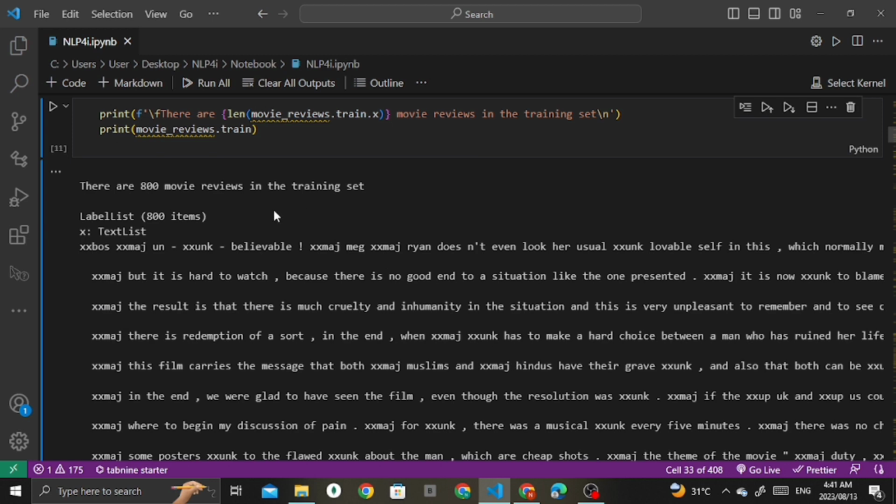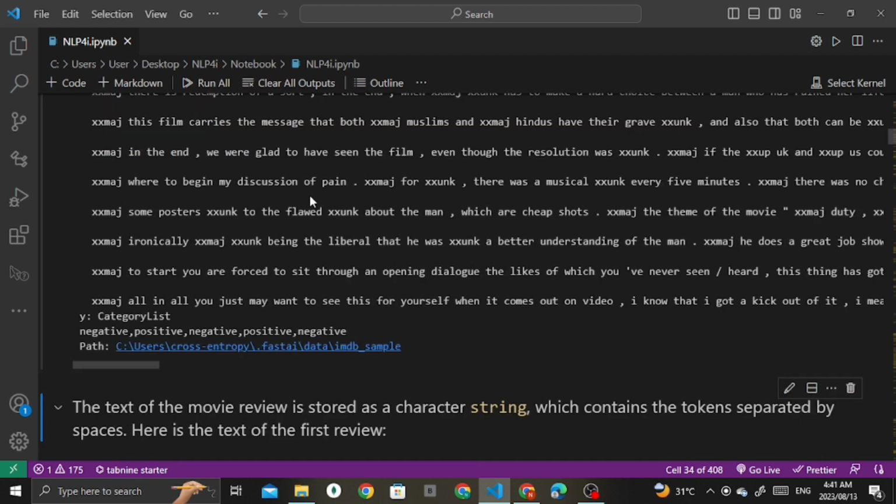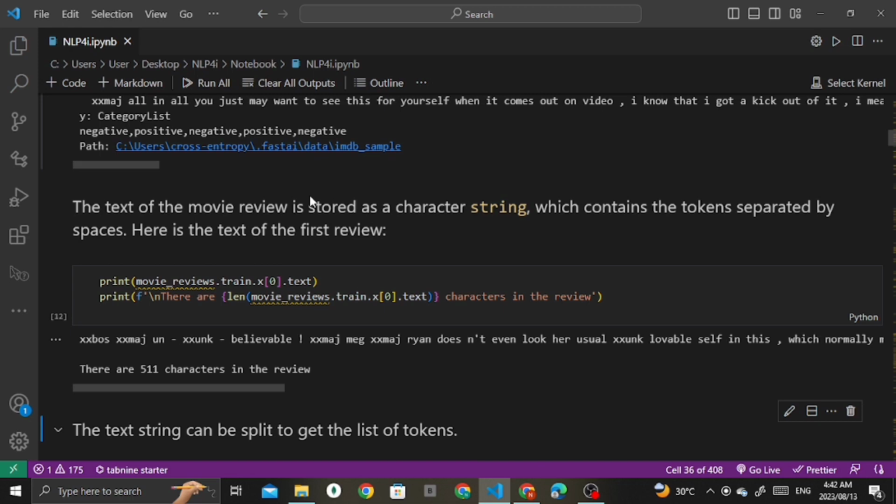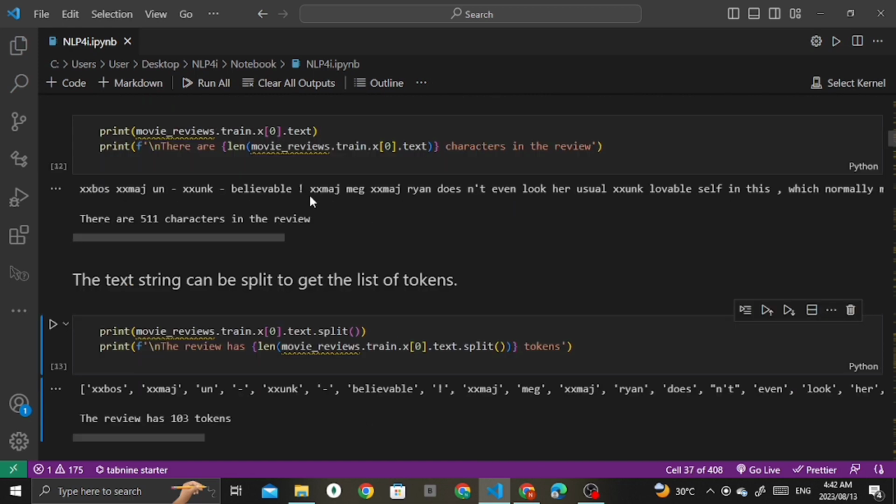So here let's explore more about it. Here we have 800 movie reviews in the training data set, like the sample data set I mentioned. I'll just quickly go through it. There are 511 characters in the review. These are the outputs of some random stuff I did with it. It's really simple, you can go through it.